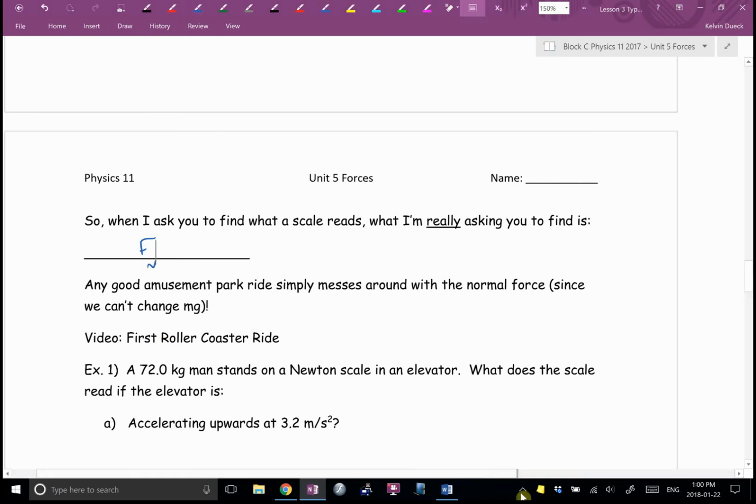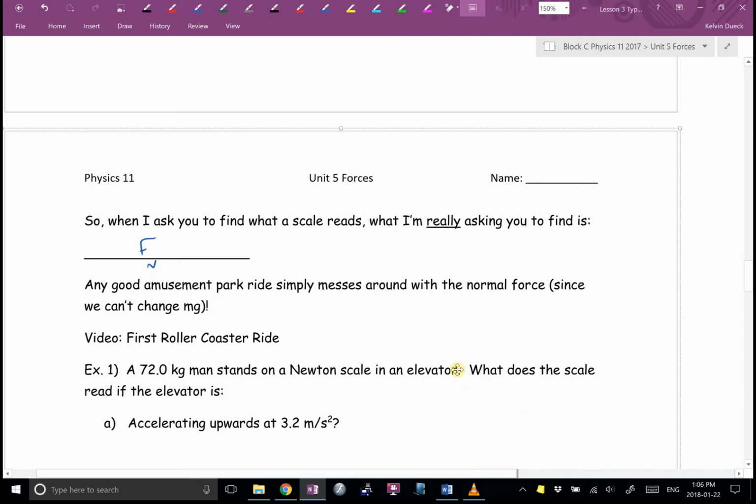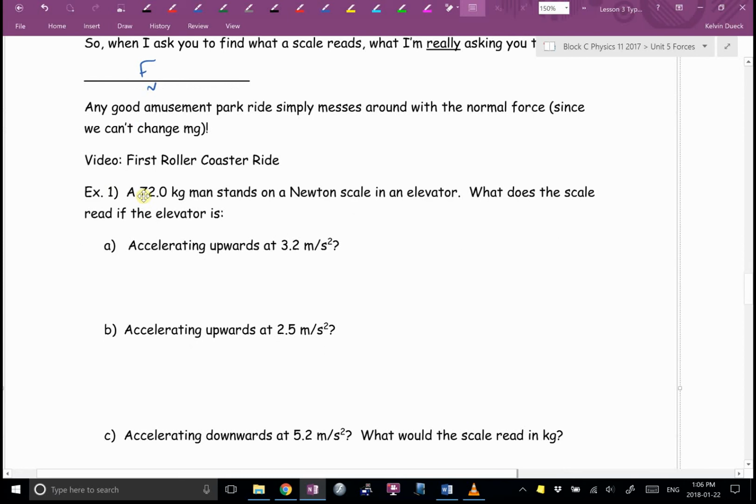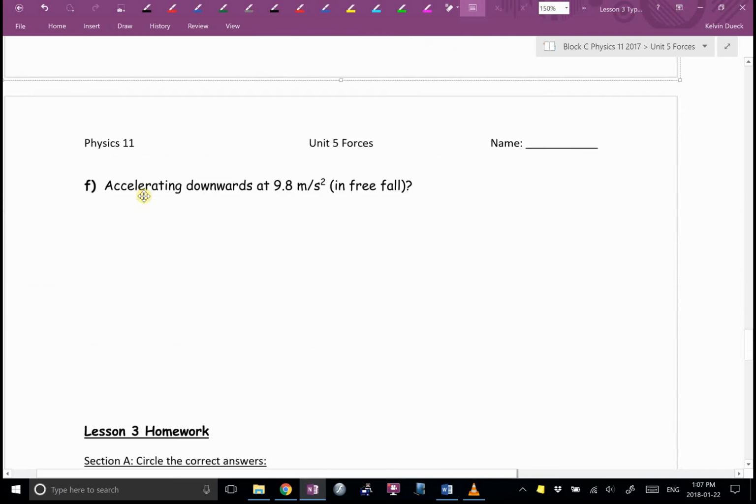Put your pencil down. This allows me to do the famous elevator question. You're going to see several elevator questions on your tests. What do I mean by an elevator question? A person stands on a scale in an elevator. What does the scale read if the elevator is A, accelerating upwards, B, accelerating upwards, C, accelerating downwards, D, accelerating downwards, and a few other options.